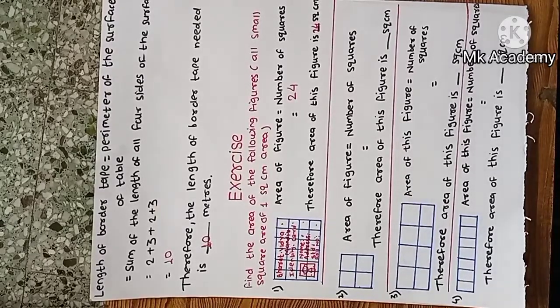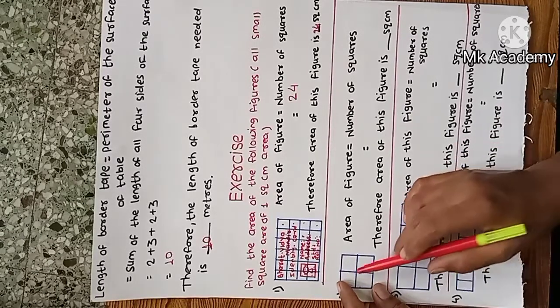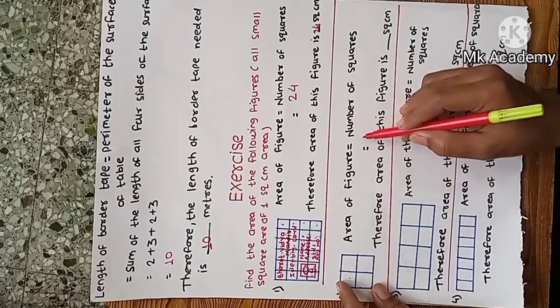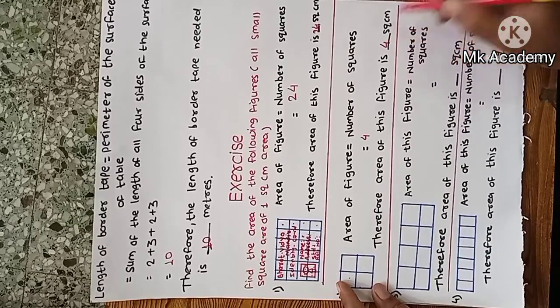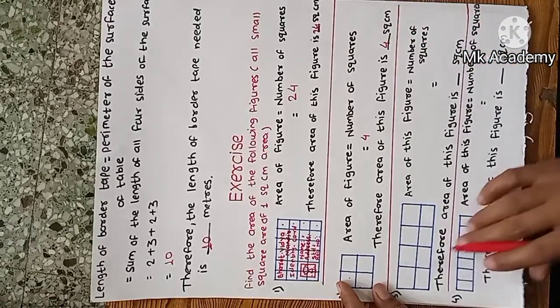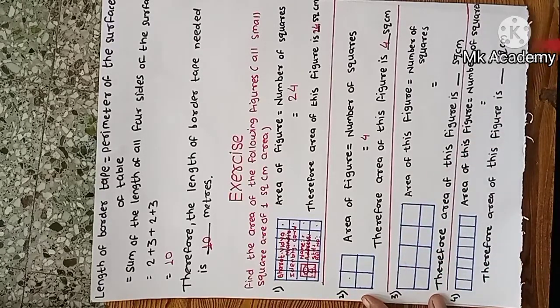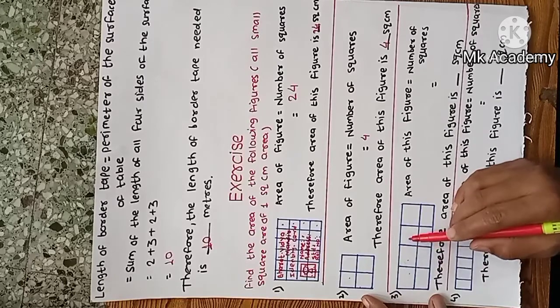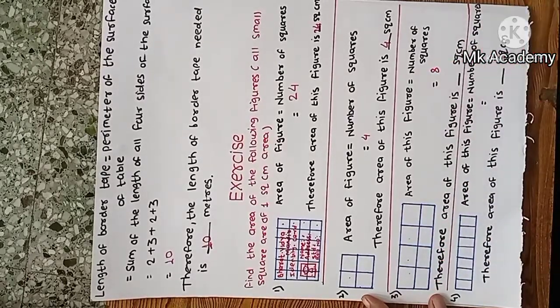See the next figure. We have to calculate the area of this figure. Area of figure is equal to number of squares. Let's count. 1, 2, 3, 4. Therefore the area of this figure is 4 square centimeter. Now the third figure. Area of this figure is equal to number of squares. Let's count. 1, 2, 3, 4, 5, 6, 7, 8. Therefore the area of this figure is 8 square centimeter.